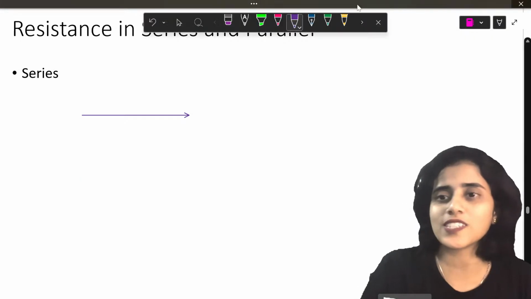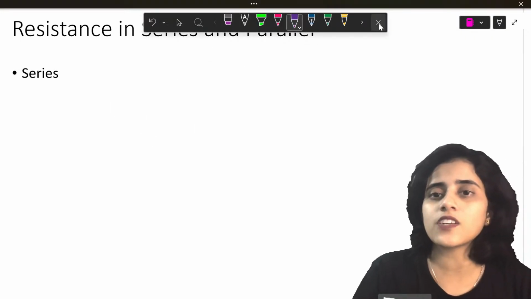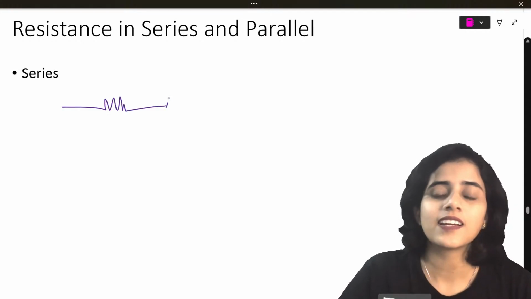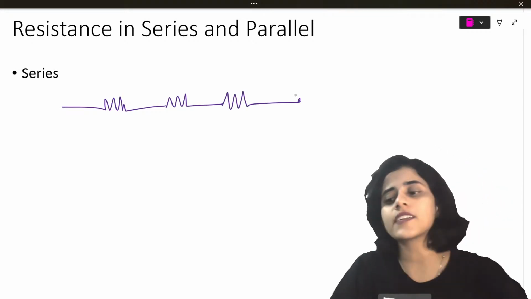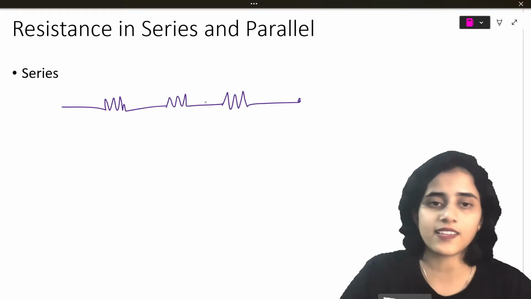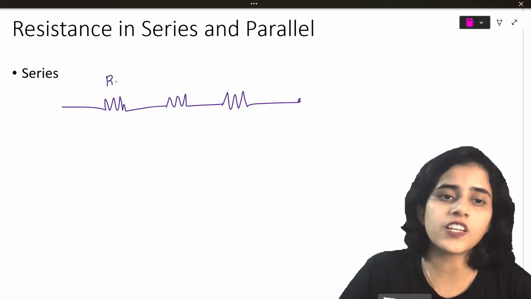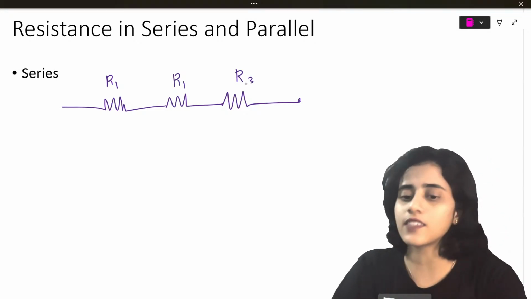Oh, what was that? My resistor got converted into an arrow. There's one resistance connected to another resistance, connected to another resistance, connected to another, and it just goes on like that. So these are resistances in series. Okay. So let the first one be R1, second one be R2, third one be R3.